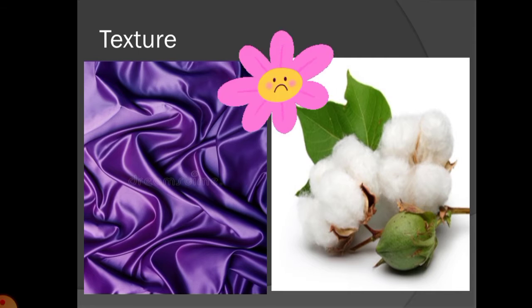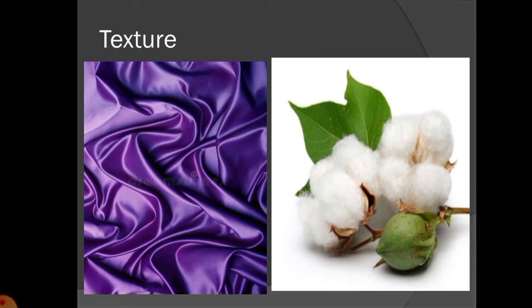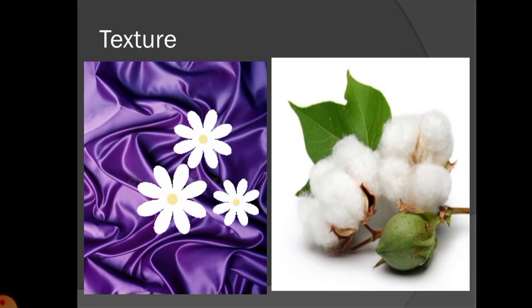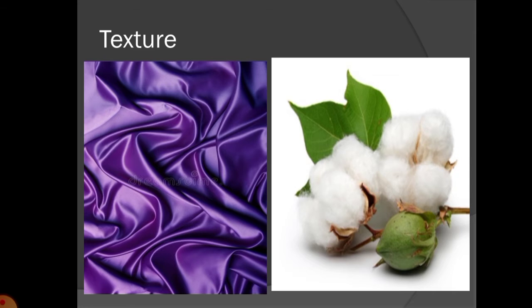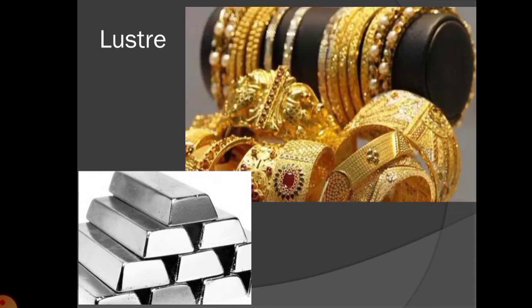For example, metal is hard and smooth, whereas wool is soft and rough. Soft materials can be compressed or scratched easily, whereas hard materials are difficult to compress. Materials can be classified again on the basis of this texture. Next, we will learn luster.